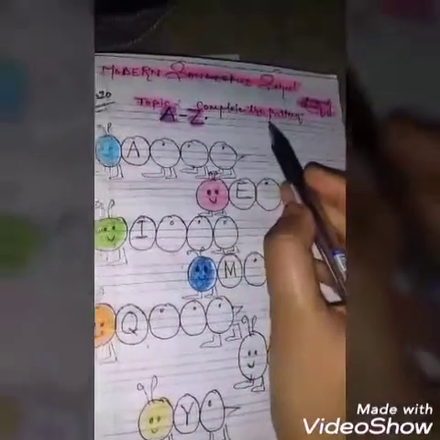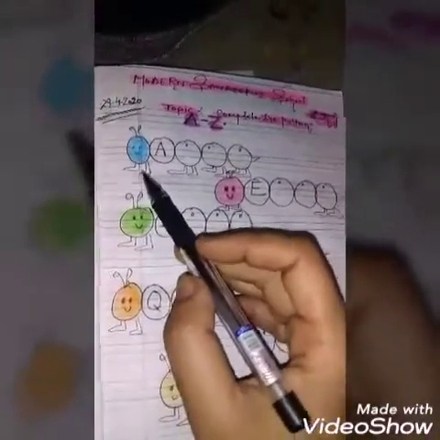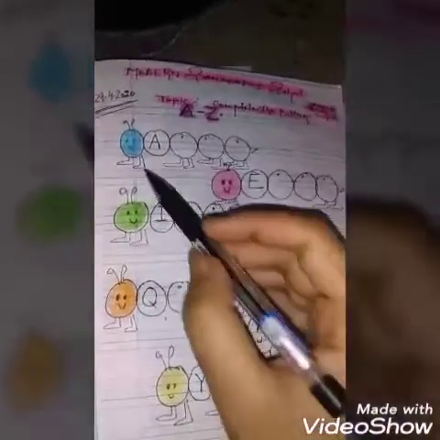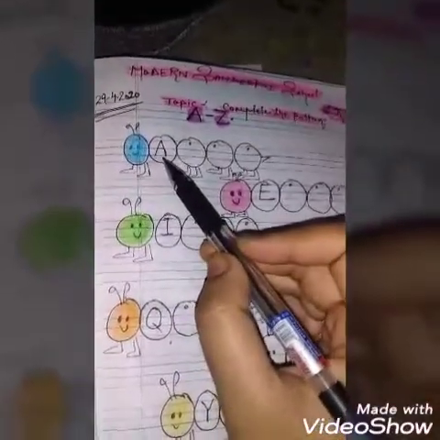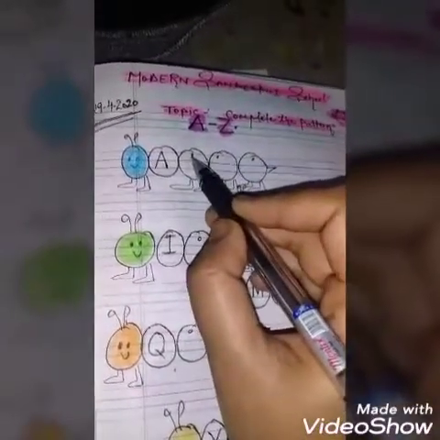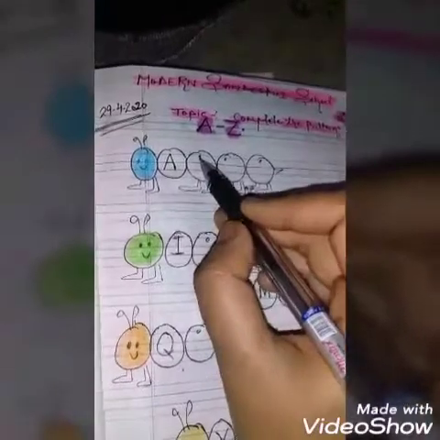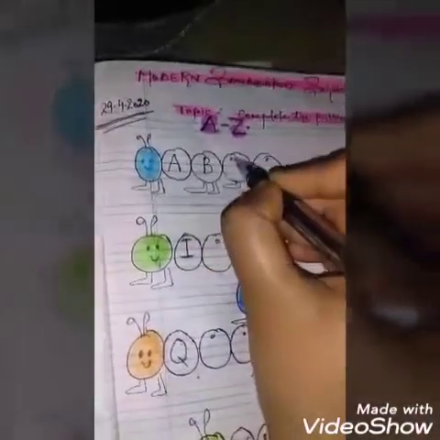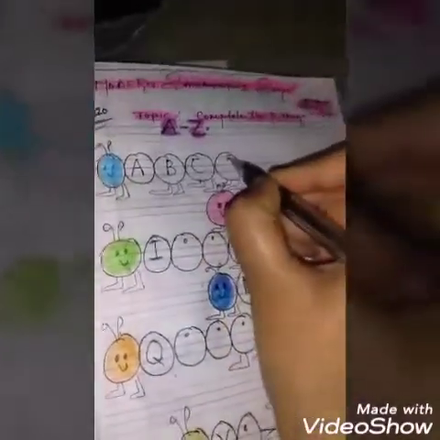Topic: complete the pattern. You can see some caterpillars here. The first one is A, so we have to complete it. Next, what will come after A? That is B. We will complete it. Then C, then D.